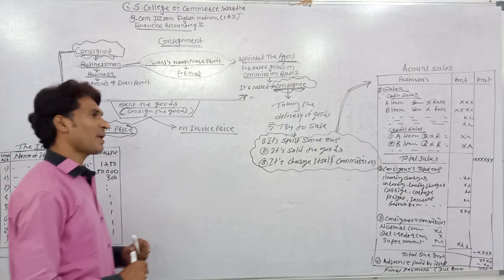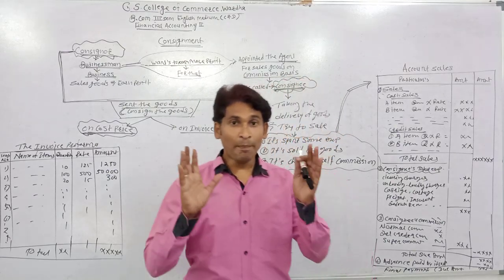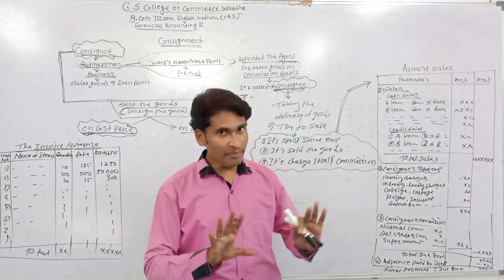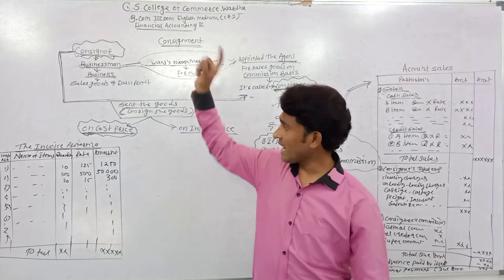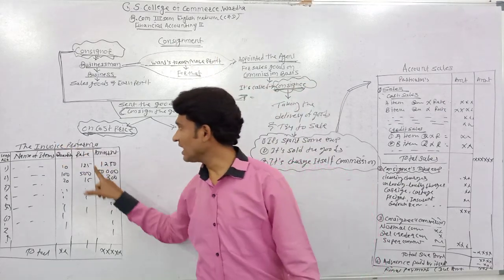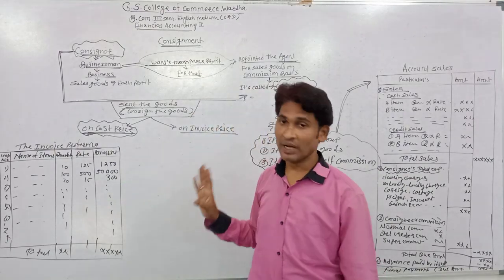Now, invoice price. The normal meaning of invoice price is the price which the consignor has shown in the invoice proforma. The price of goods means invoice price.